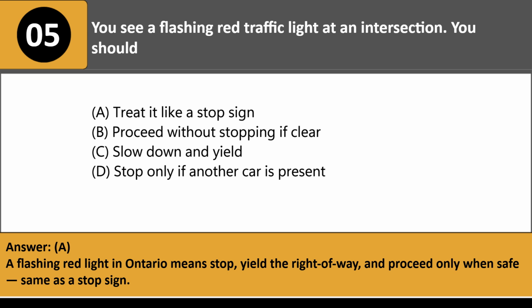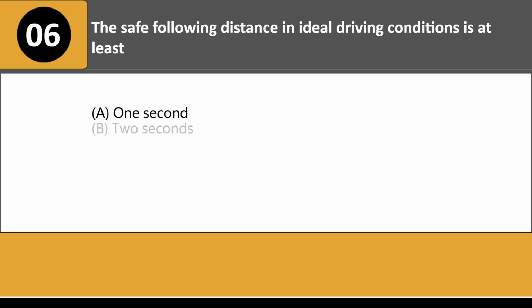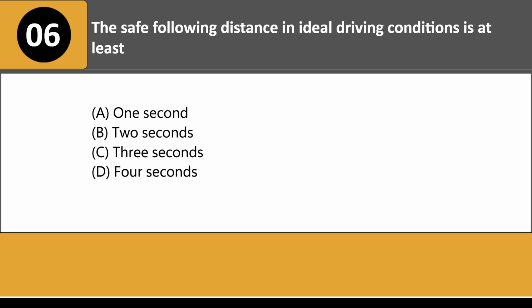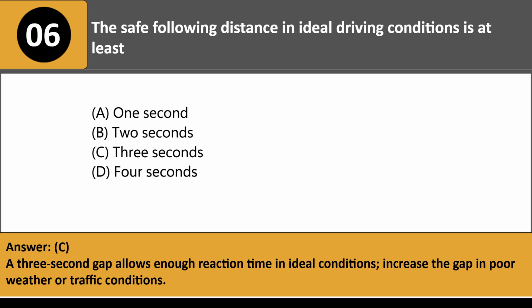The safe following distance in ideal driving conditions is at least: A. 1 second. B. 2 seconds. C. 3 seconds. D. 4 seconds. Answer: C. A 3-second gap allows enough reaction time in ideal conditions. Increase the gap in poor weather or traffic conditions.